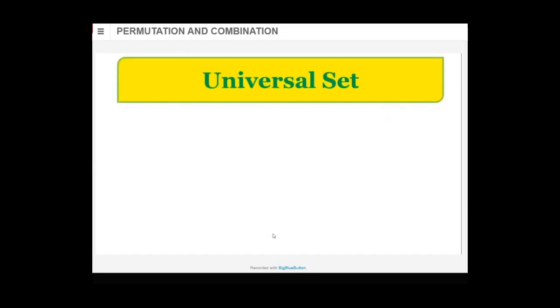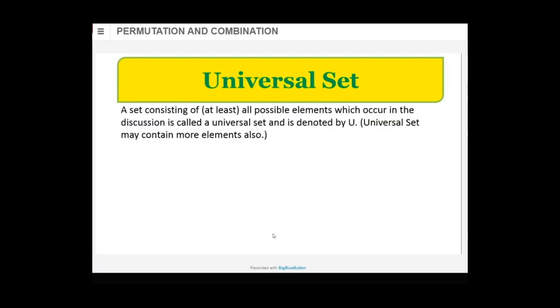Universal set. Everything together, whatever is in the discussion, everything covered there. It may have certain extra elements also, but I told you yesterday, when you have to write, you write only whatever elements are given to you in the question. If they are giving you universal set, they may give you something extra also. A set consisting of at least all possible elements which occur in the discussion is called as universal set, and it is denoted by U, capital U. So be careful with U, as there is another sign of U type also, that is union. So be careful with that. Universal set may contain more elements also.